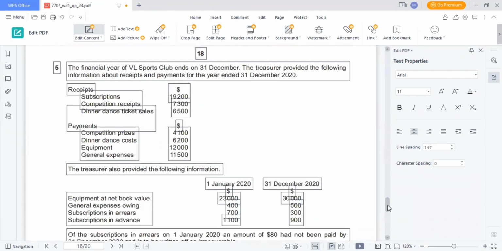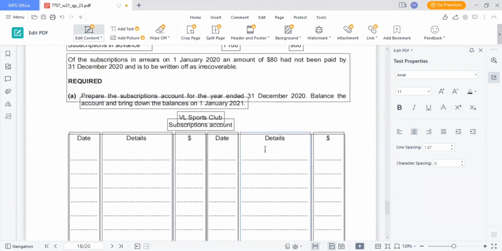The financial year of VL Sports Club ends on 31st December. We are providing the following information about receipts and payments for the year ended 31st December 2020. We are required to prepare the subscription account for the year ended 31st December 2020, balance the account and bring down the balances on 1st January 2021. So we are required to make balance CD and balance BD.